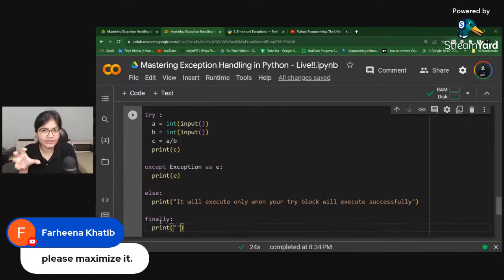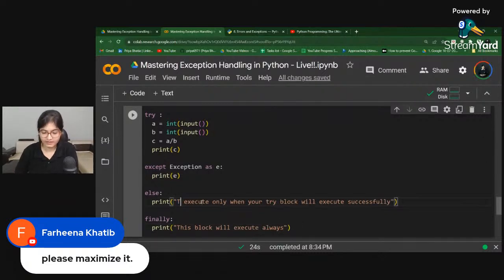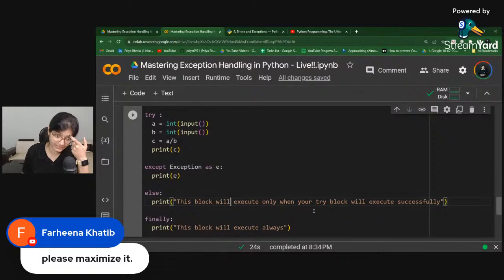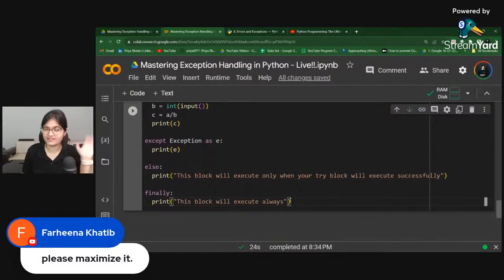Doesn't matter whether your try block is executed properly or not, this finally block will always execute. The else block executes only when your try block executes successfully. Finally executes always, doesn't matter whether your try block is executing properly or not.